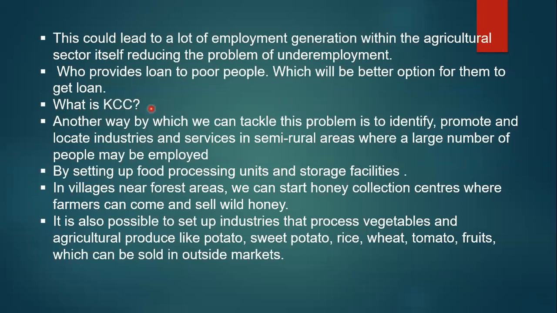Under the Kisan Credit Card, farmers who have land, small or big, whatever they have, get a loan based on that land. The loan is provided per bigha, like 6,000 rupees per bigha or 10,000 rupees per bigha. On the basis of per bigha, they get loans at the cheapest rate. How much interest is charged under the KCC?